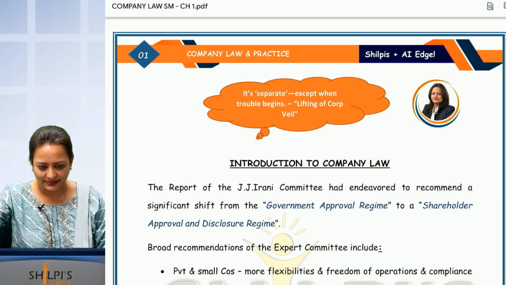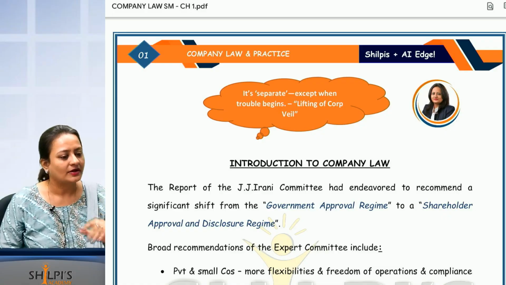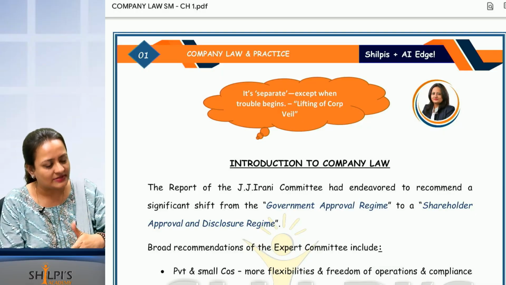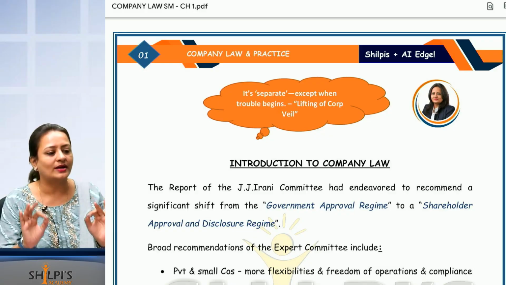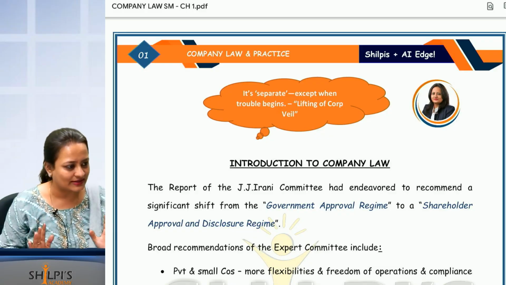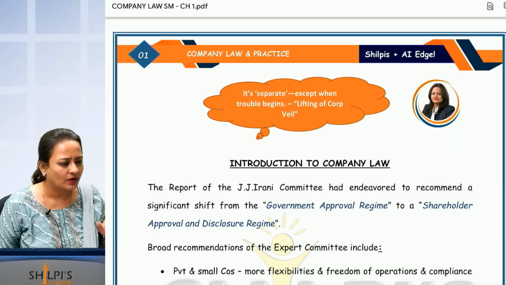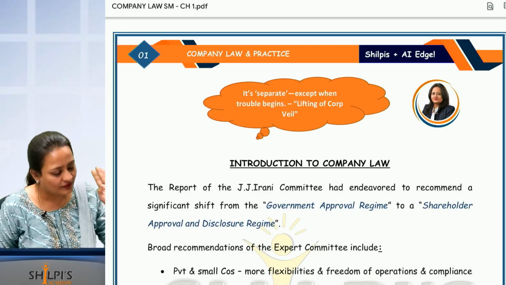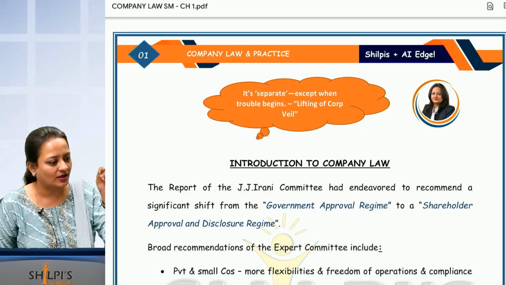Company is separate, member is separate, director is separate. Directors are the people who will manage the company, elected by the members. Members are basically the shareholders of the company. For now, you can understand that member and shareholder is the same, but actually there is a difference between them, which we will learn only in the 4th, 5th chapter. Is that okay? There is a difference between them. We will understand that later. For now, you understand member and shareholder as one.